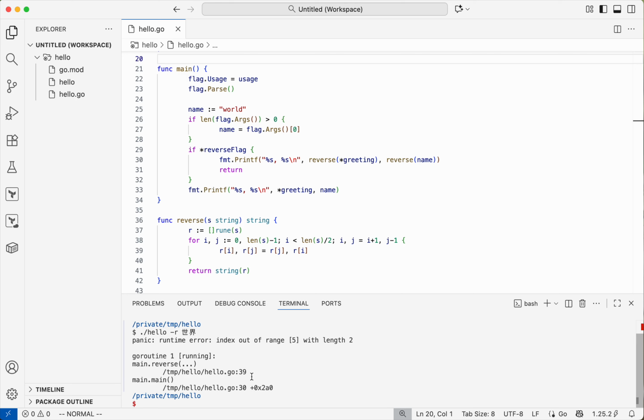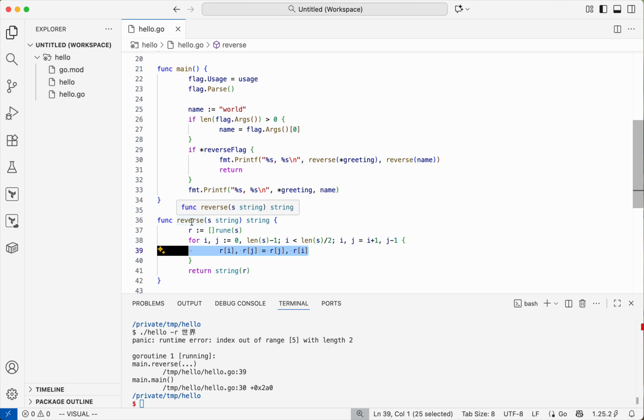If you look carefully, we can see the problem is on line 39. At least it looks like it's on line 39, but it's definitely in the reverse function. First thing, let's move the function into a separate package so we can test it more easily.